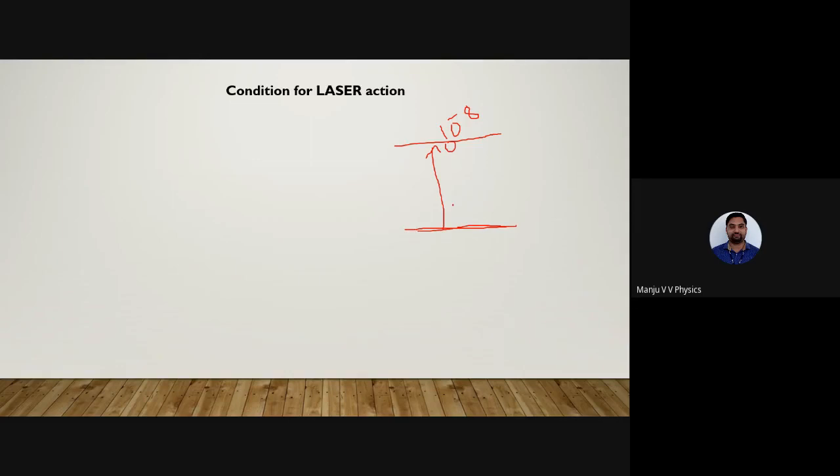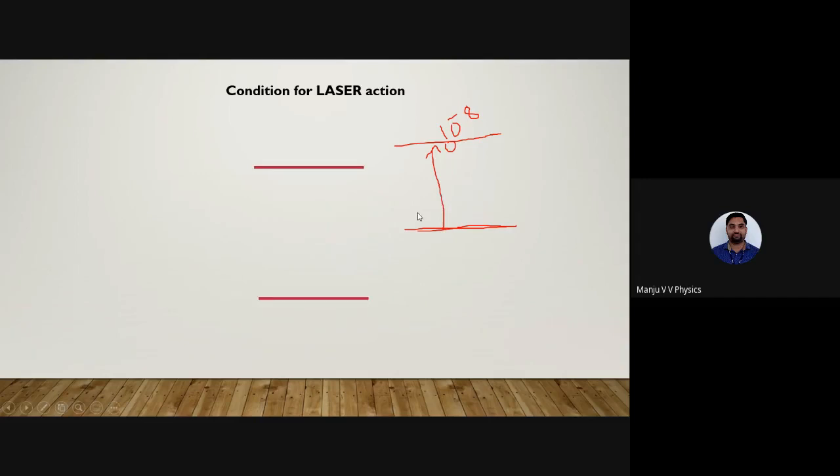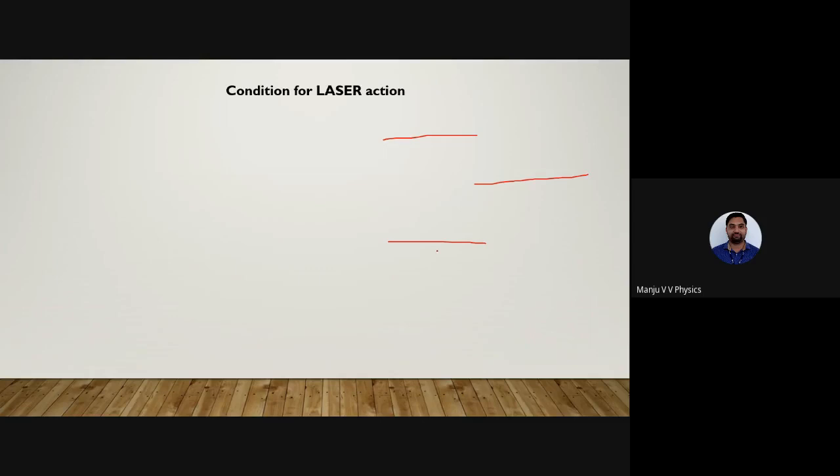Understand? Once again. So this is the ground state. This is the excited state initially. Since I want the atom to be in the excited state for a little more time, purposefully in between these 2 energy levels, I'll introduce one more energy state. So how do you introduce? Is it possible? Let me take one example.